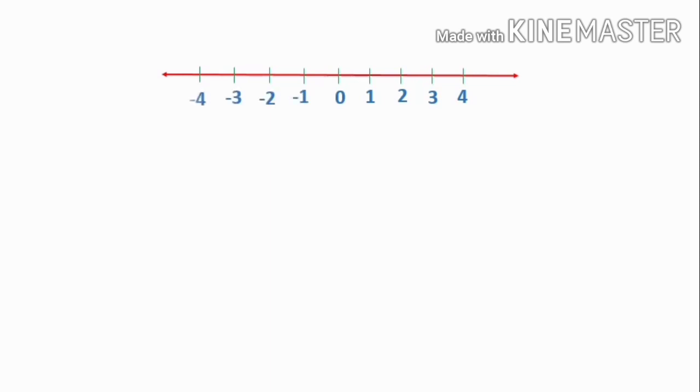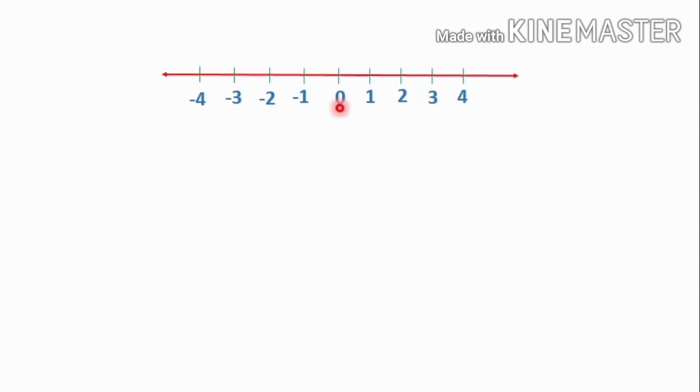So let's represent these integers on a number line. First we have to draw a line, then we have to divide it into different portions, and the middle portion we have to label as 0. On the right of 0 we have to mark the positive numbers, and on the left of 0 we have to label the negative numbers.